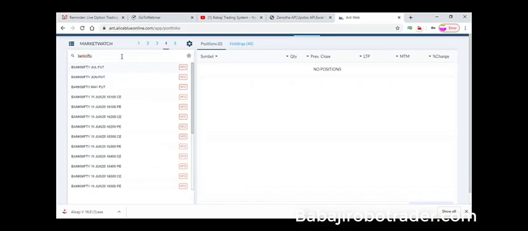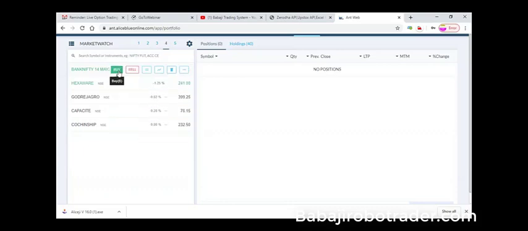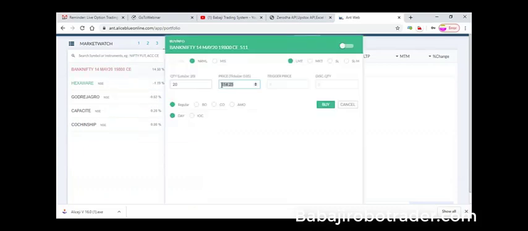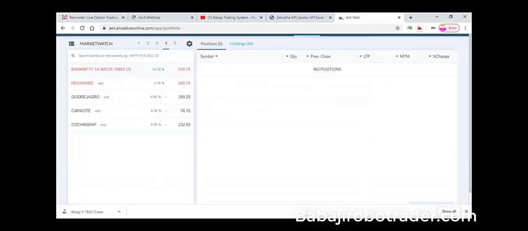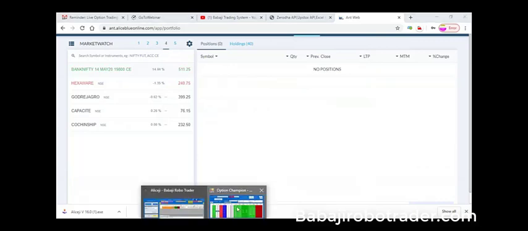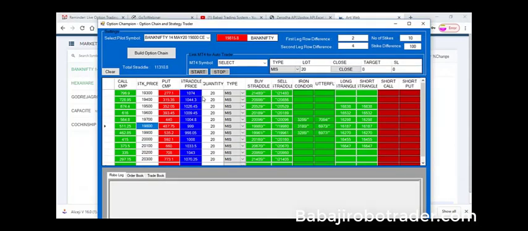For option buyers or option sellers, time is very important to build the strikes. For example, if I'm opening a buy, we have to fill all the forms and then press buy, so that will take much time when you're building strategies. But here in the Vertical Babaji Robo Trader and for the Option Champion, we made it very easy. Once you press the buy straddle button, it will take both the call and the put at the same time.